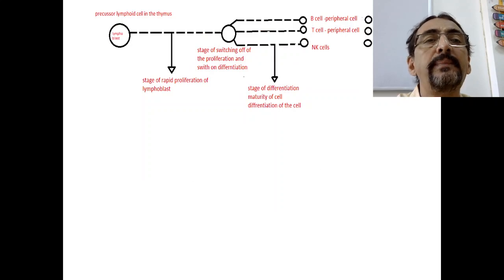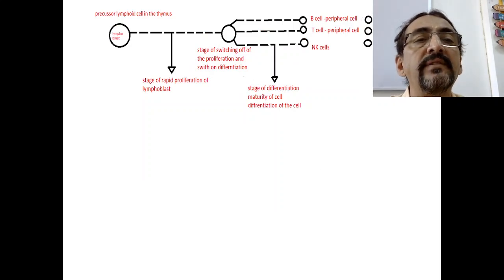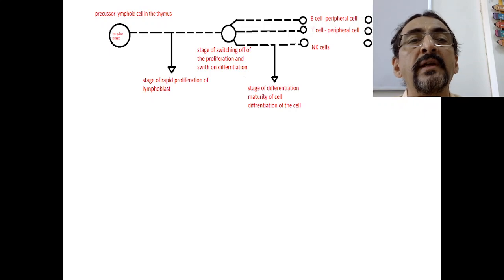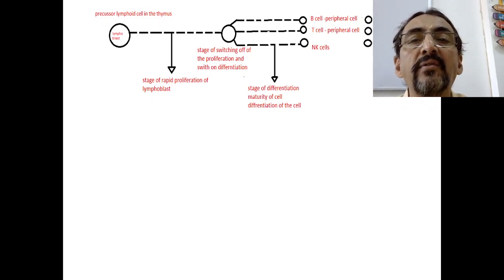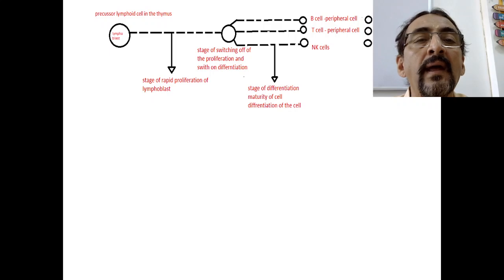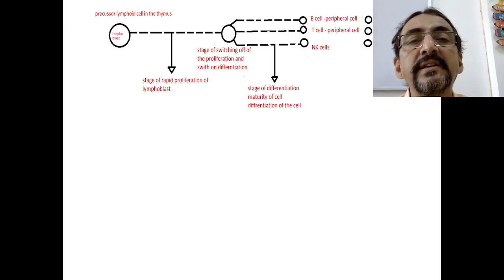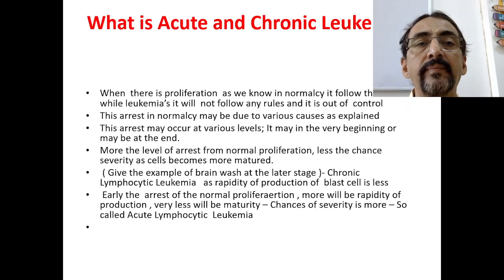And these are the precursors of lymphoid in the thymus. First lymphoblasts are produced. Those lymphoblasts undergo differentiation into B cells, T cells and natural killer cells. There will be a stage of rapid proliferation of the lymphoblast, then a stage of switching off of the proliferation and switching off of the differentiation. So these are the normal things.